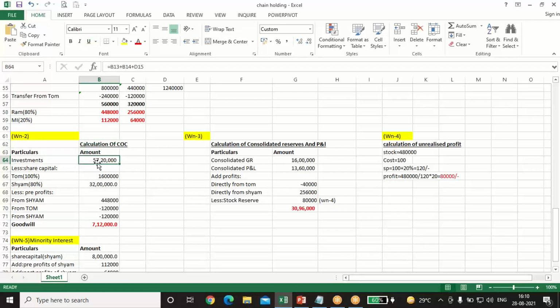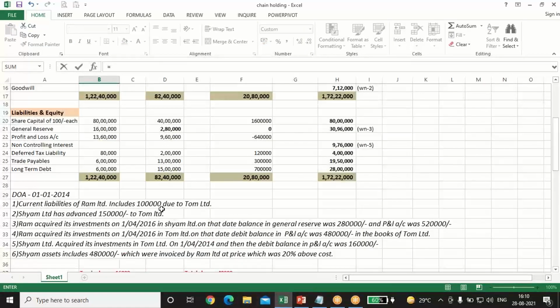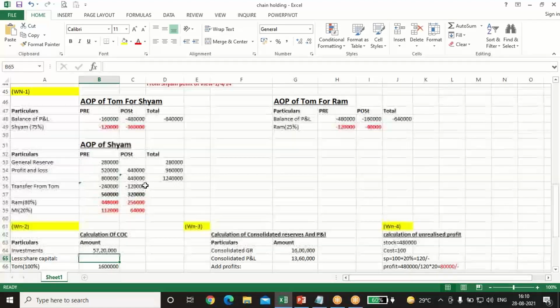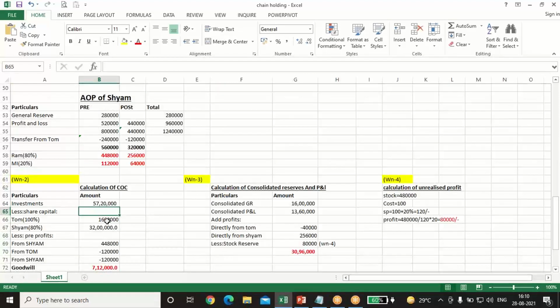See, investment, we'll just add up all the investment which are given: 480 plus 2 lakh plus 7,20,000. So the investment is 57 lakh and 20,000. We always do in the calculation of CAC, investment less net assets acquired. Net asset we calculate through the equity way, that is share capital and pre profits given in the balance sheet. So less share capital.